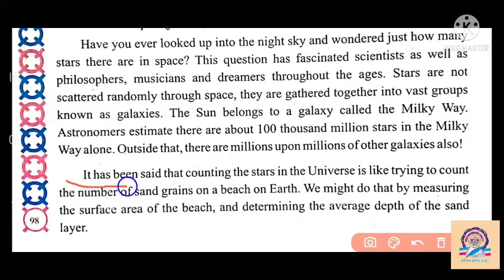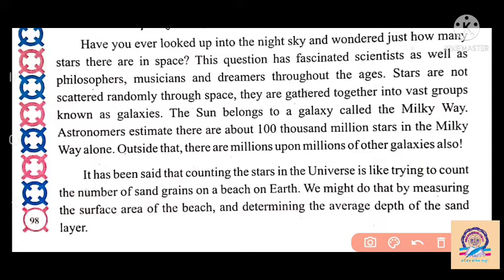So it has been said that counting the stars in the universe is like trying to count the number of sand grains on a beach on the earth. If we want to count the stars in the sky, it is like counting each and every grain of sand near a river or on a beach. If we try to count every molecule of the sand, it takes lots of time. We can't give the perfect, accurate answer.